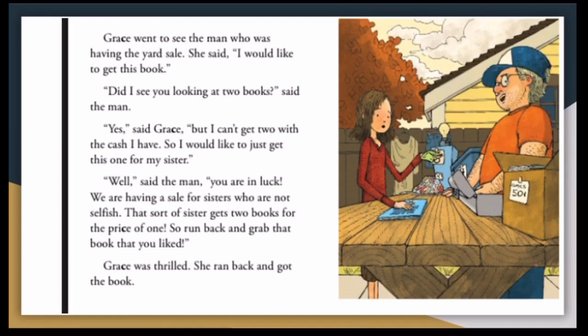Grace went to see the man who was having the yard sale. She said, "I would like to get this book." "Did I see you looking at 2 books?" said the man. "Yes," said Grace, "but I cannot get 2 with the cash I have, so I would like to just get this one for my sister." "Well," said the man, "you are in luck. We are having a sale for sisters who are not selfish. That sort of sister gets 2 books for the price of 1. So go run back and grab that book that you liked." Grace was thrilled. She ran back and got the book.